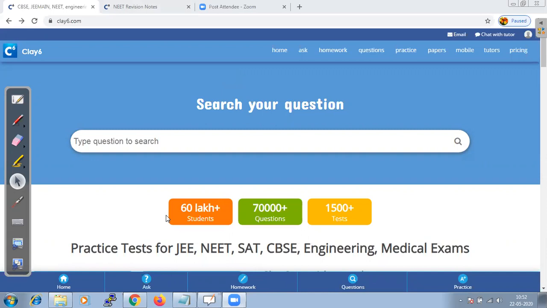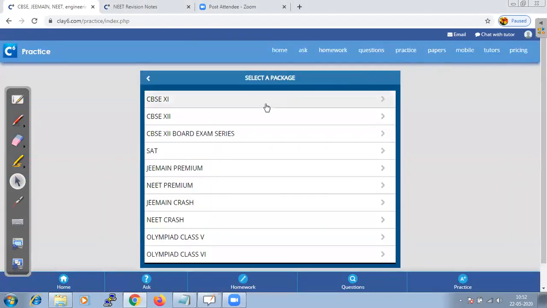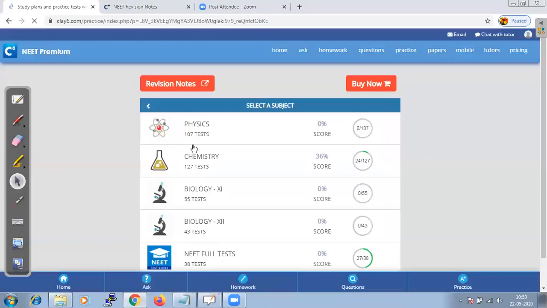When we go to the Play6 website, that is play6.com, click on practice. Here we have different packages available. You need to choose your package, that is NEET Premium. When we click on NEET Premium, we have different subjects, and each subject has test papers chapter wise.